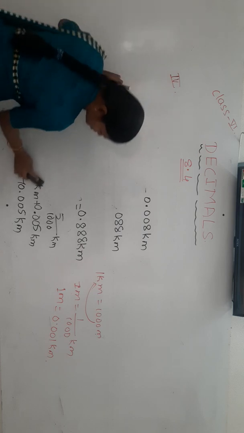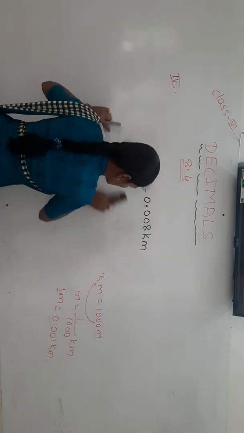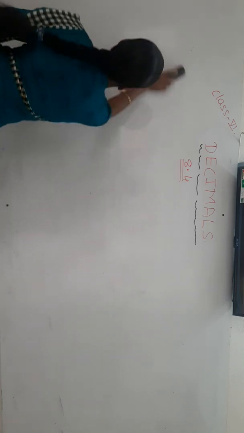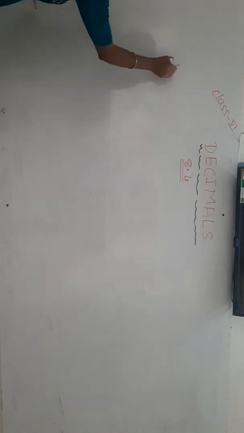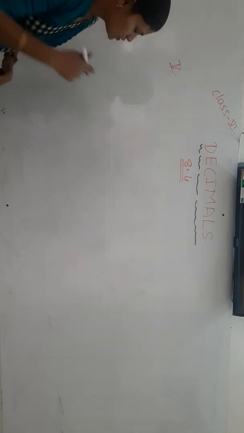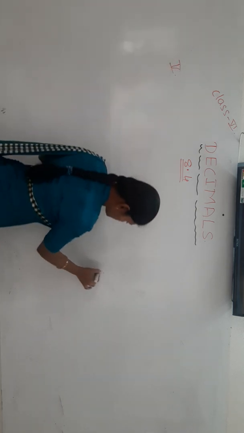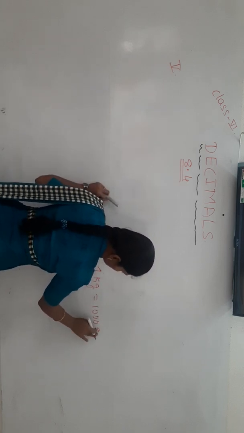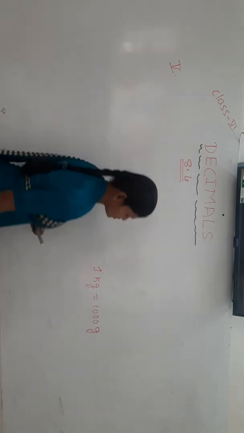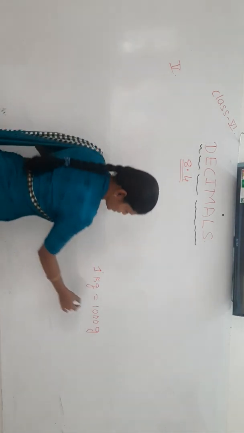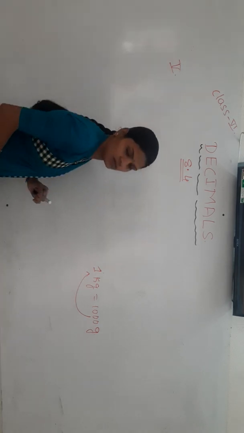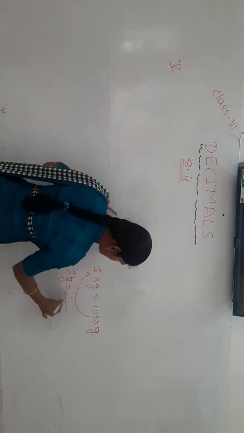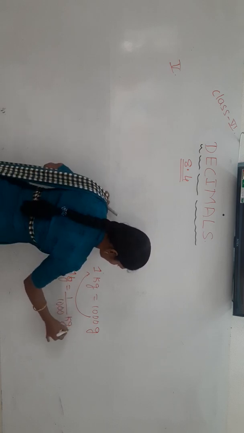Last question here, express as kilogram. If it is given in terms of gram, you have to write it in kilogram. For the 5th one, first understand: in 1 kg how many grams are there? 1000 grams. If you want 1 gram, you will divide by 1000. So 1 gram is equal to 1 by 1000 kilogram.